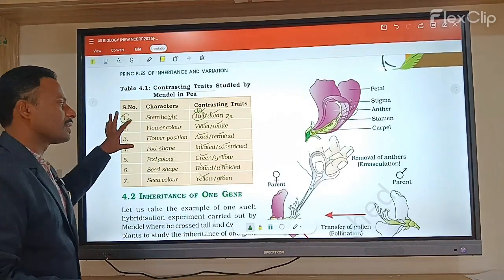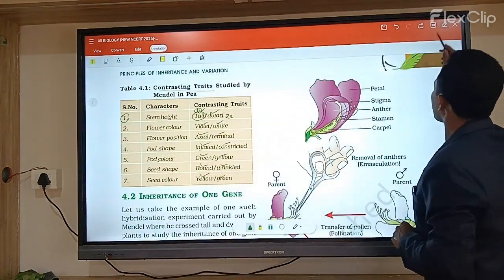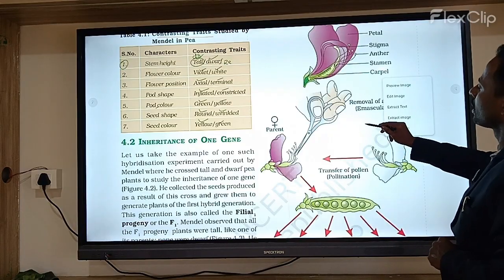Mendel completely selected the pea plant for his experimental purpose. See here how Mendel removed the anthers from the flowers.